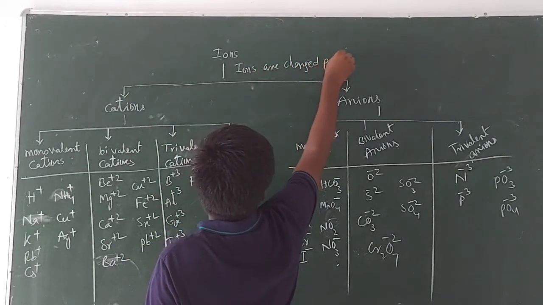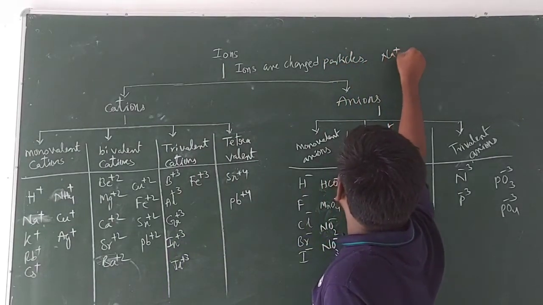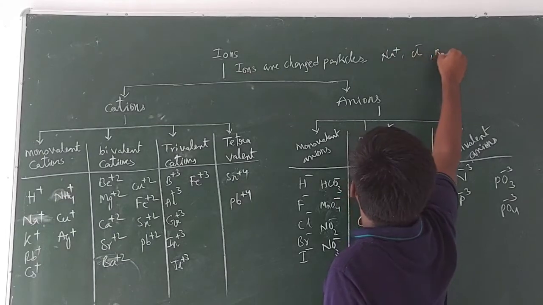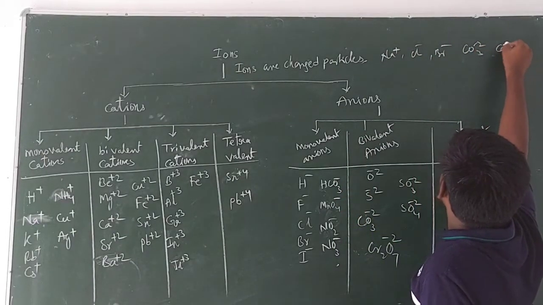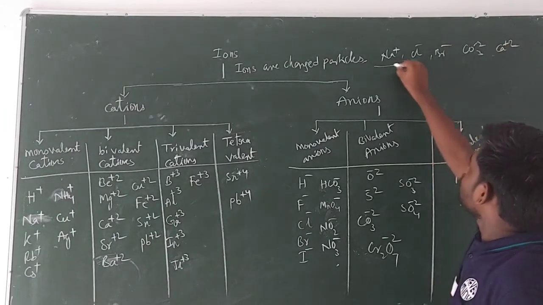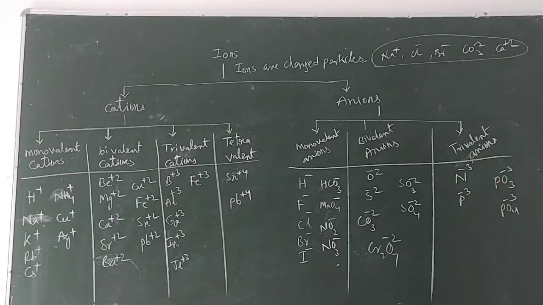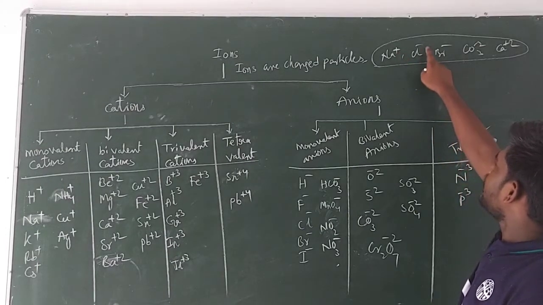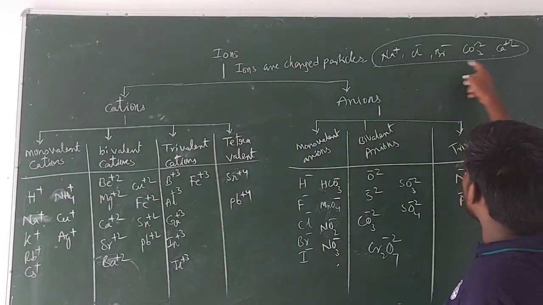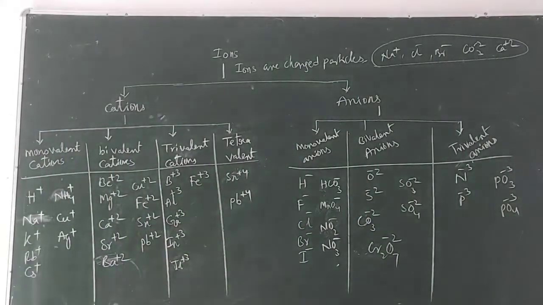Examples: Na plus, Cl minus, Br minus, CO3 minus 2, and Ca plus 2. You see these are all examples of radicals or ions, because they all carry some particular charge. This one carries positive charge and this one carries negative charge. So these all carry some amount of charge. That's why they are known as ions.